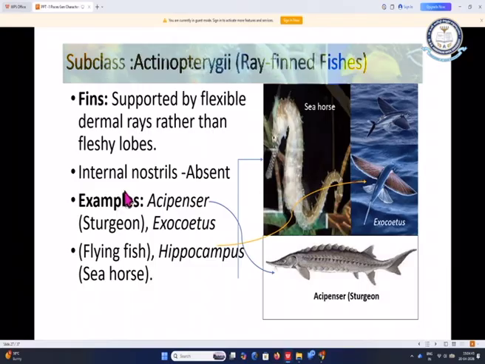Subclass 1 is Actinopterygii. It is also called ray finned fishes. Fins are supported by flexible dermal rays rather than fleshy lobes. Internal nostrils are absent. Examples are Acipenser. Acipenser is also called sturgeon. In this picture you can find that. And Exocoetus is a flying fish. In this picture you can also find these, the fishes which can fly. And Hippocampus is a sea horse because it looks like a horse, but is a fish, present in the water.